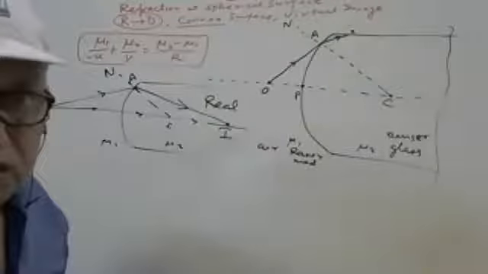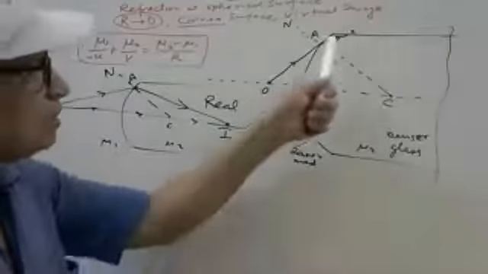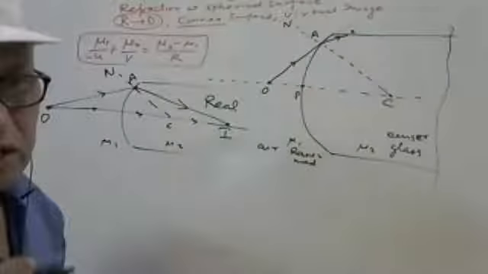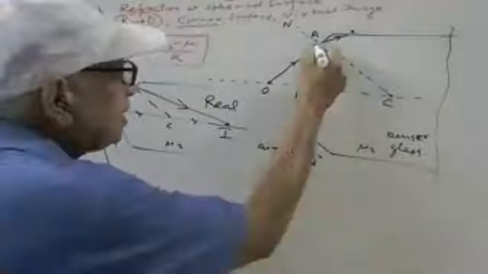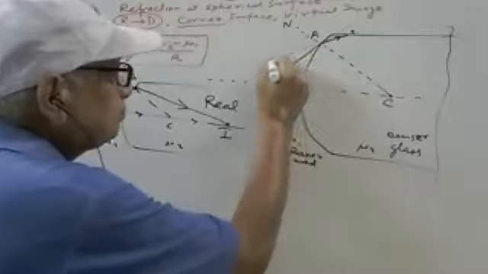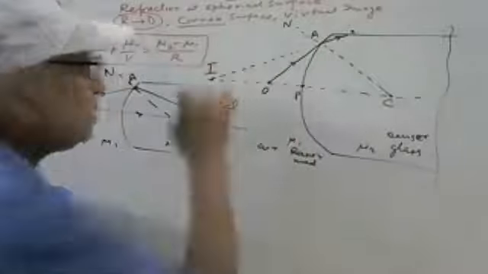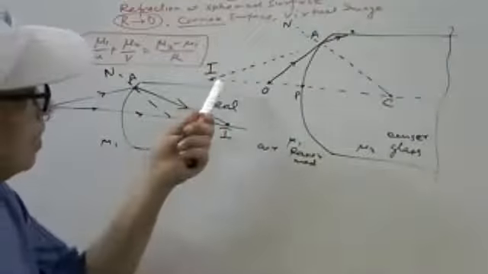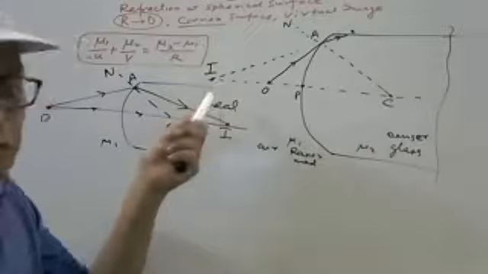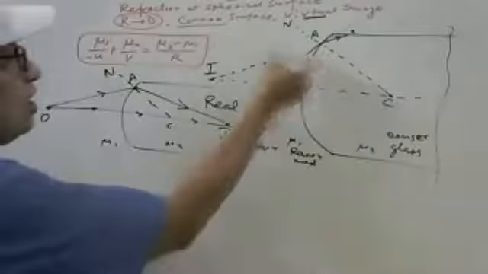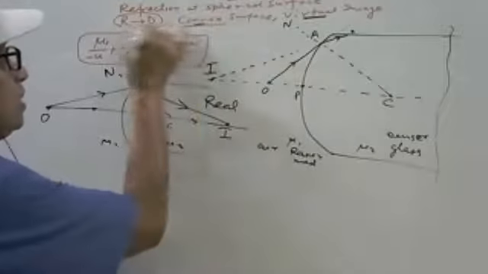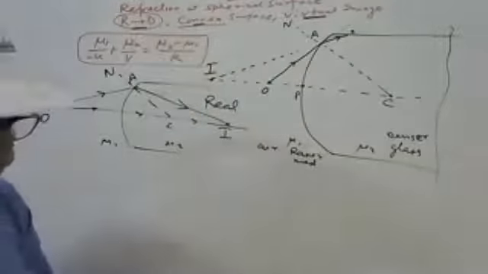So it seems that this ray is coming from somewhere here. So this is the image formed, and this is not real, it is the virtual image, convex surface, rarer to denser medium.